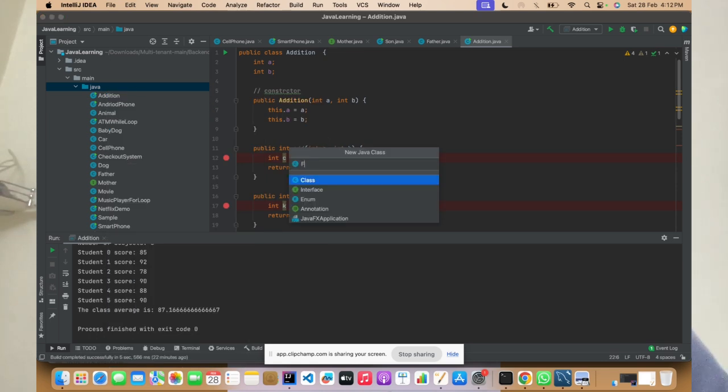Okay, file, uh, file, file, file, file, file, file, file, file, file, file, file, file, file, file, file, file, file, file, file, file, file, file, file, file, file, file, file, file, file, file, file, file, file, file, file, file, file, file, file, file, file, file, file, file, file, file, file, file, file, file, file, file, file, file, file, file, file, file, file, file, file, file, file, file, file, file, file, file, file, file, file, file, file, file, file,